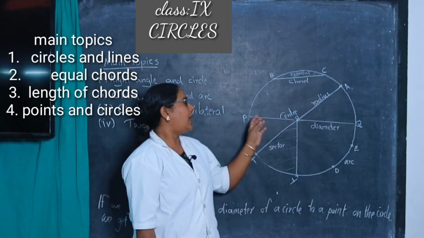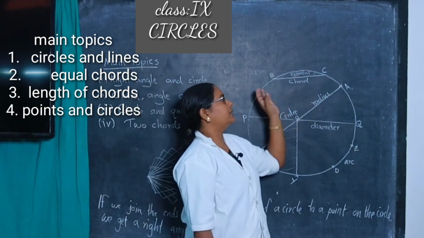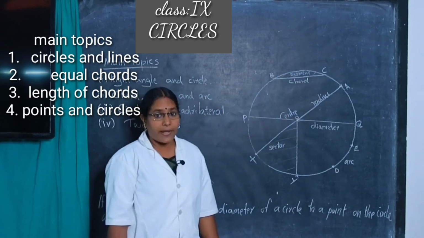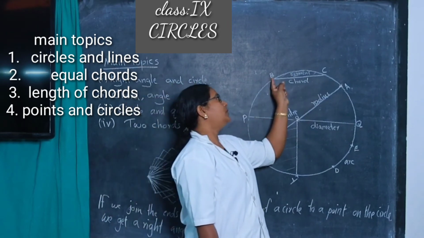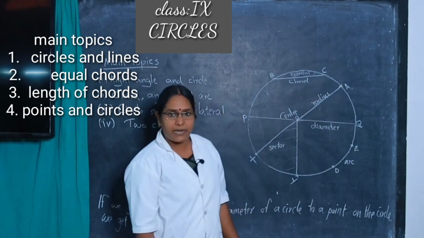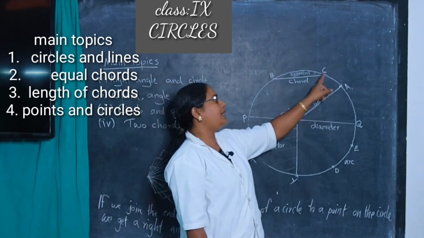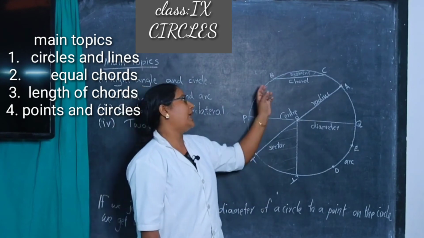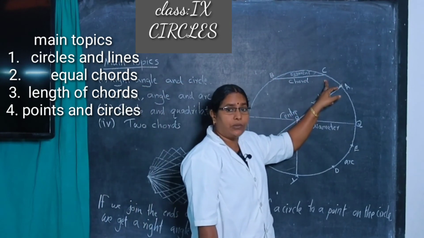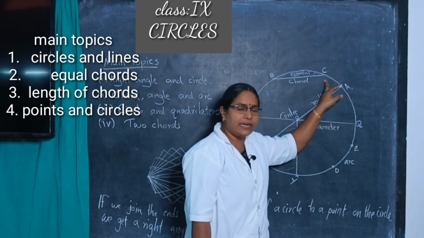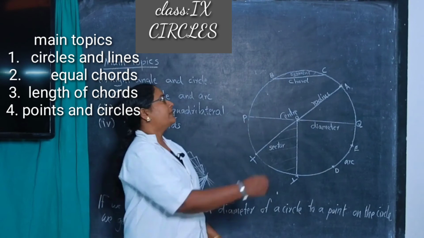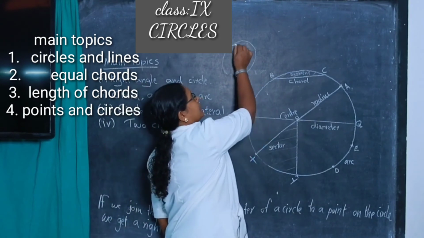In the same manner, take two points on the circle, B and C. Join B and C, and we get a line segment. Therefore, BC is called a chord. What is a chord? A line segment joining any two points on the circle is called a chord. How many chords are in a circle? One circle has infinite chords.